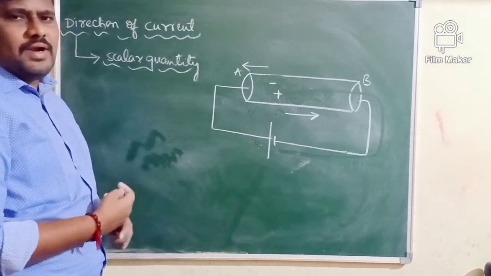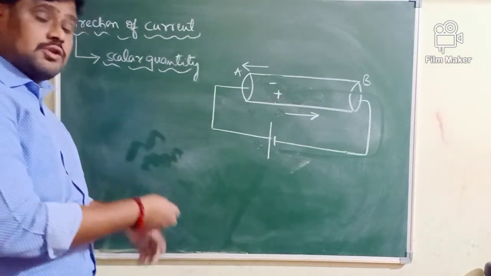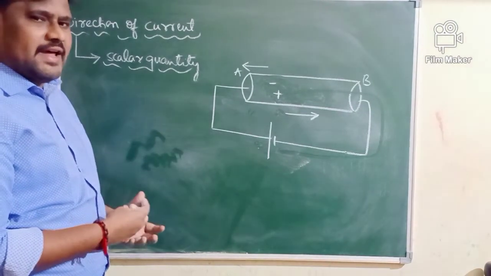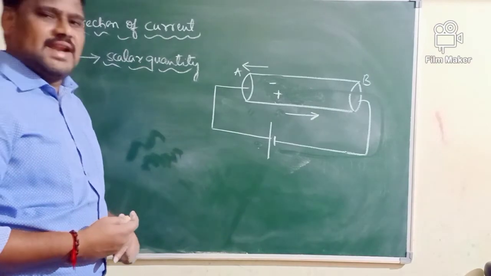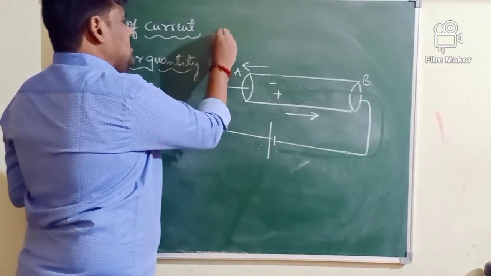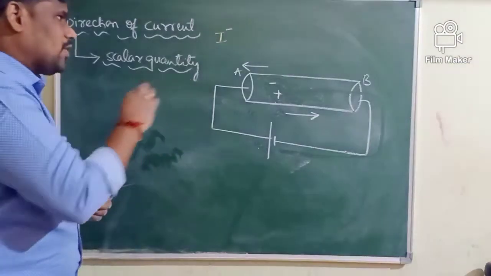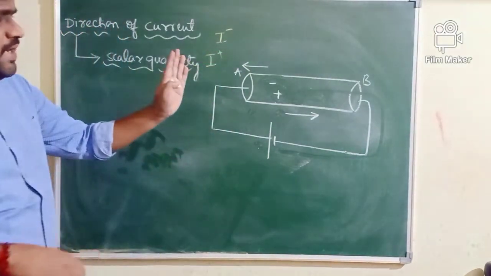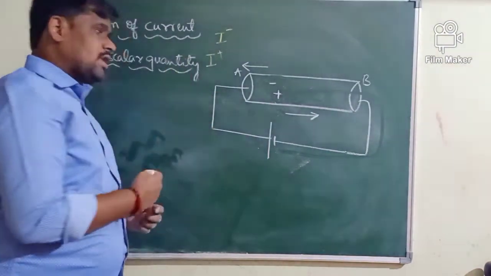How are you going to calculate the current? Here current is not only produced by the electron, the current is also produced by positive ions. Tell me what is the direction of the current produced by negative charges, that is electrons. That I will call I minus. I minus is a current which is produced by electrons, and I plus is a current which is produced by positive ions, because positive ions are also moving, electrons are also moving.